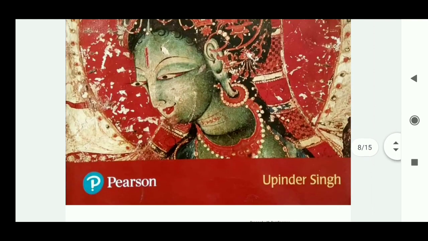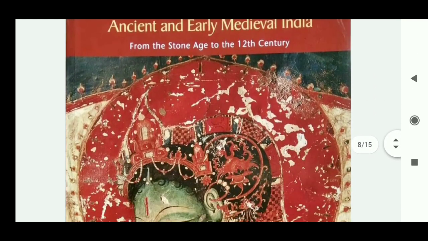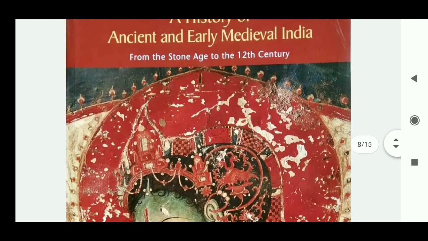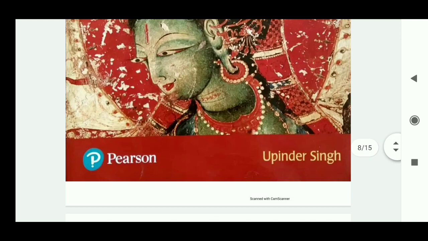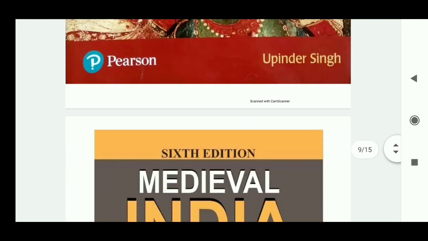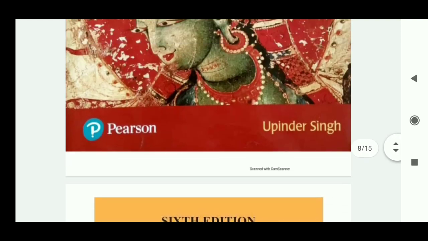So as you all know, this book is Ancient and Early Medieval India by Upinder Singh, and this book is very famous. This will suffice for your ancient and early medieval history.